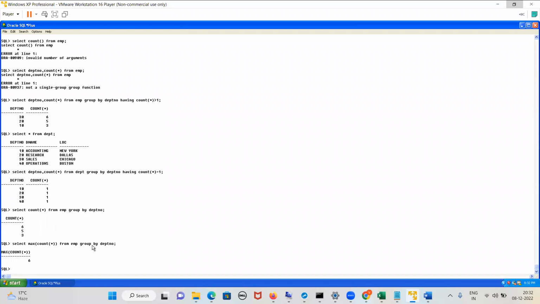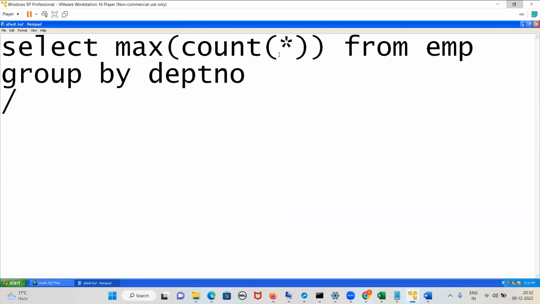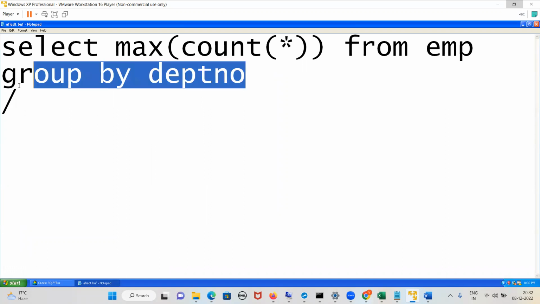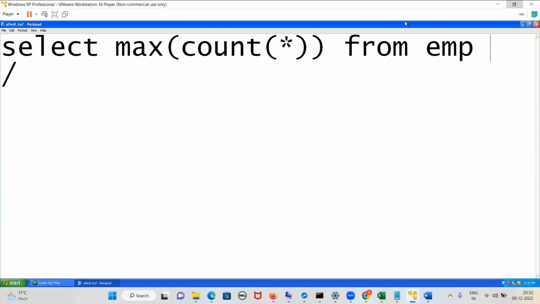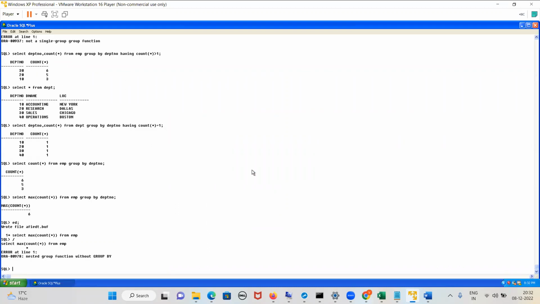So the group by is mandatory here, guys. If you don't write group by, it will generate an error. See, suppose I write select max of count of star from EMP and I don't write group by, it will generate an error. Yes or no, guys? Yes. Nested group function without group by.